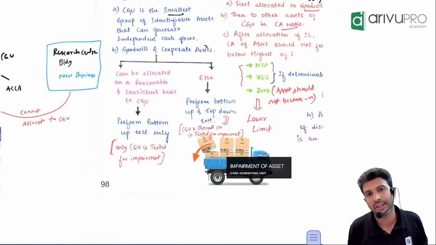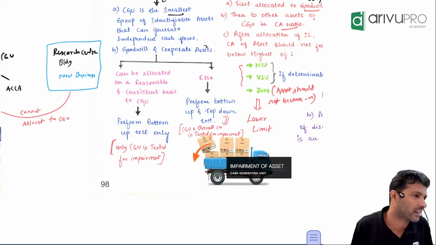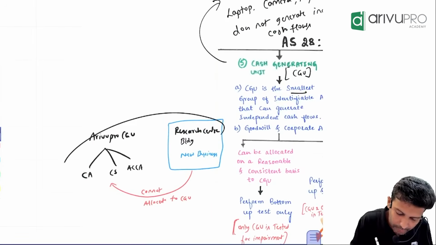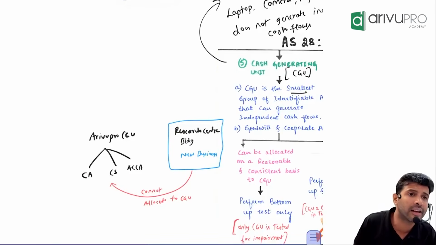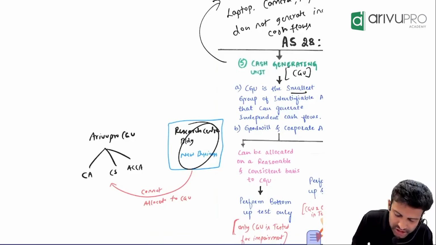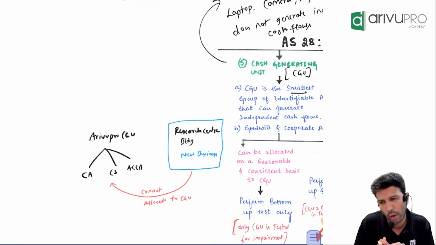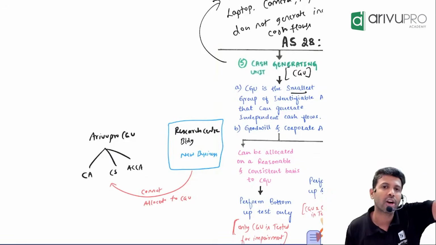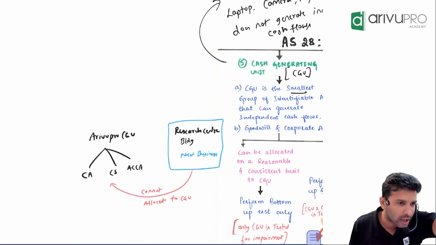Suppose the question says the goodwill or corporate asset cannot be allocated. Like this example, is it allocable or not allocable? Not allocable. Why? This research building and these three buildings, are they related or totally unrelated? Totally unrelated. That means you cannot allocate. So if the question says it cannot be allocated, you'll have to do two tests. One you already know now: the bottom up test.